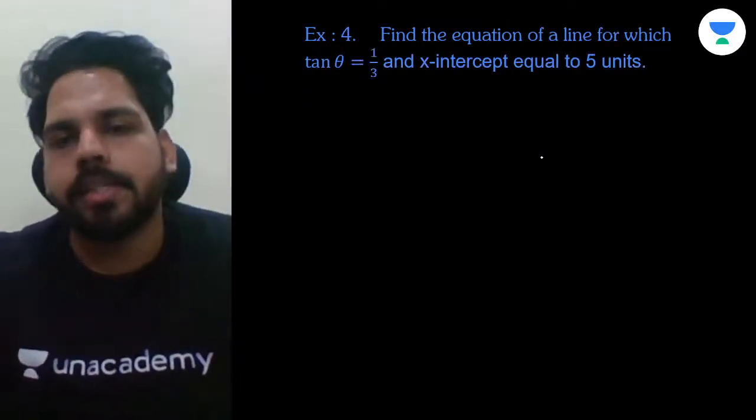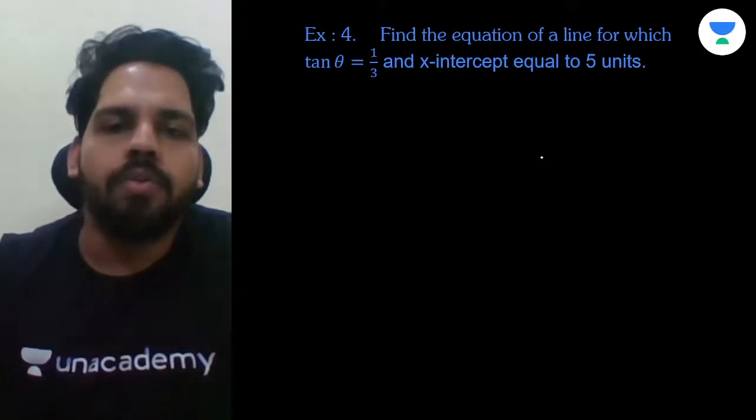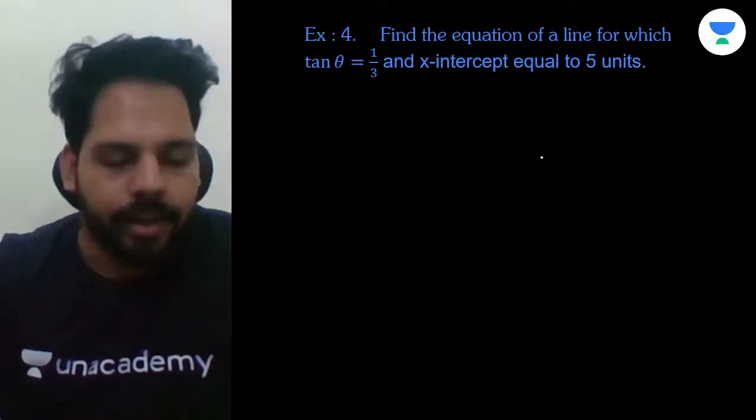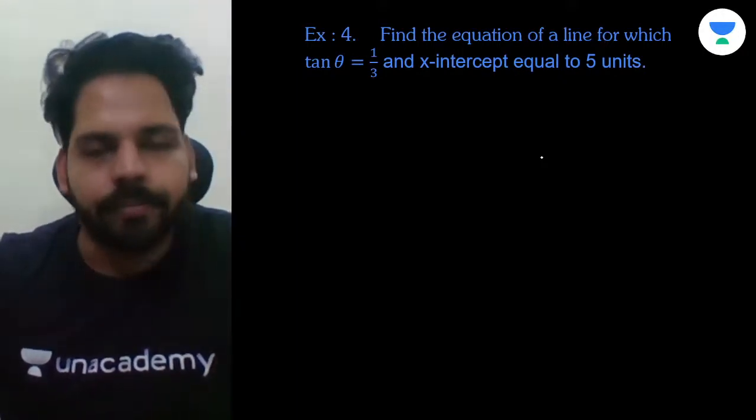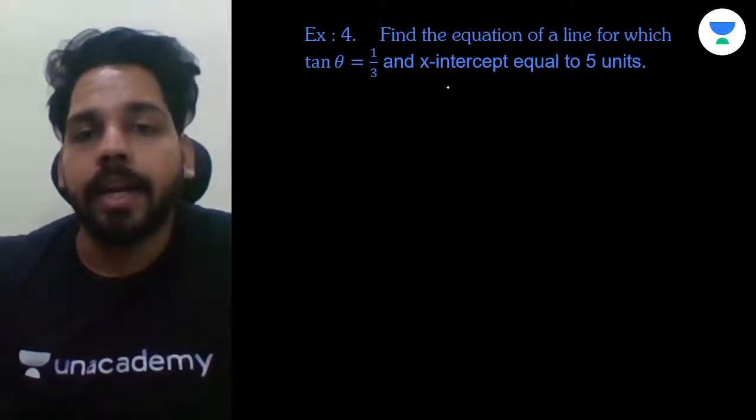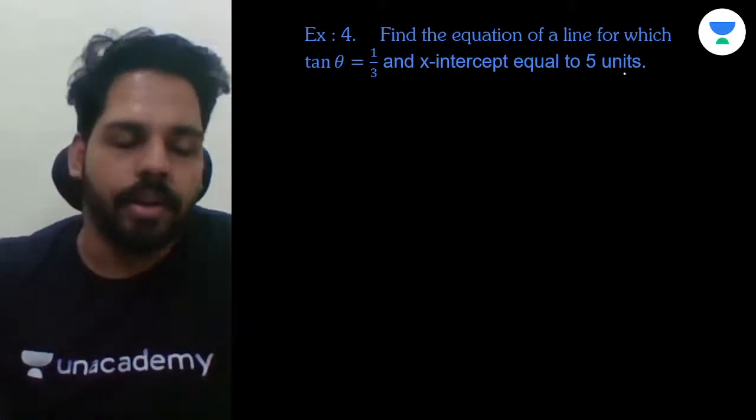So the question says, find the equation of a line for which tan theta is equal to 1 upon 3. Understand? And they have said the x intercept is equal to 5 units.